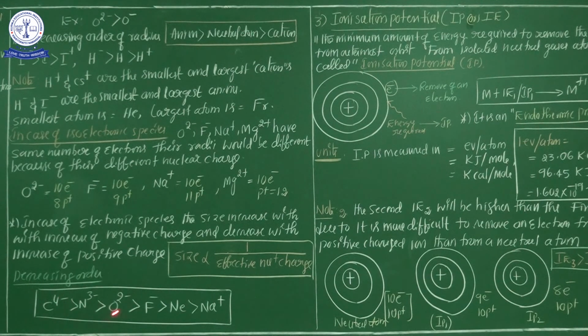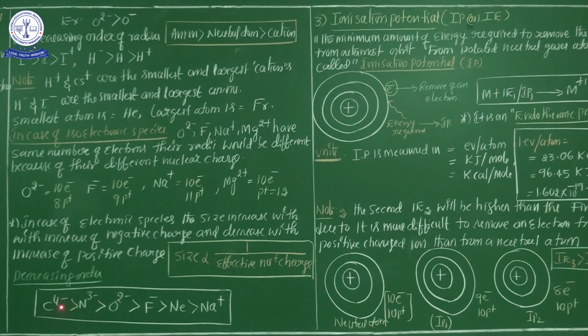Now, out of these 6 species, in decreasing order, C4 minus has the maximum radius. Why? It is the maximum anion and its proton number is very low. With a low proton number, the effective nuclear charge on the valence electrons is very low, so the size does not decrease; it increases.